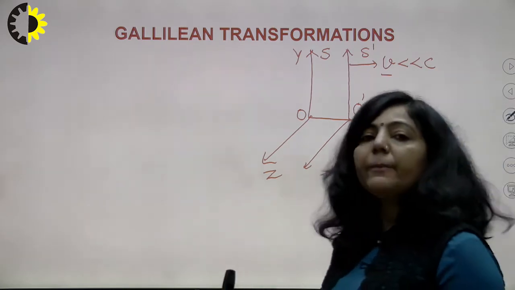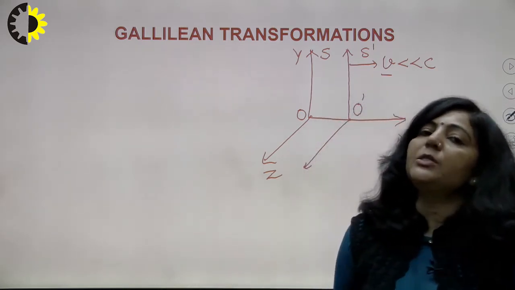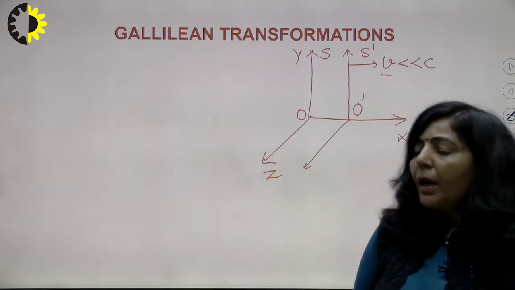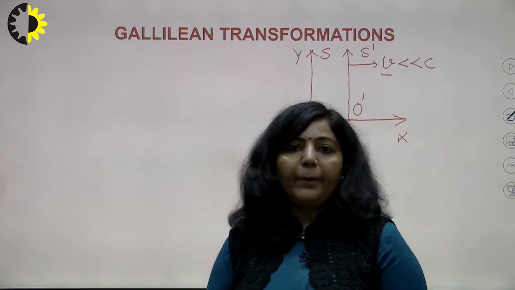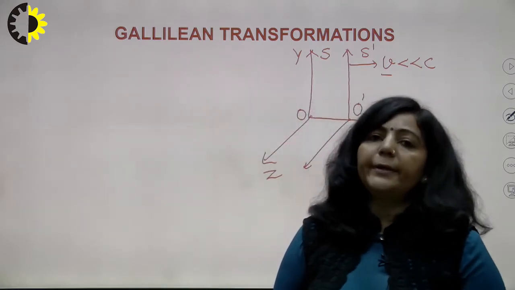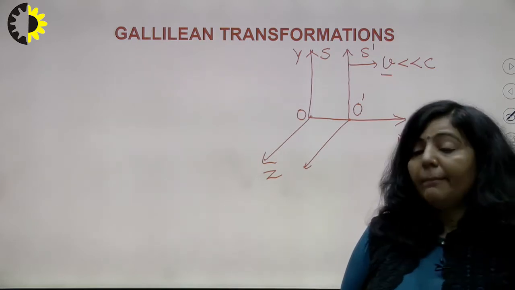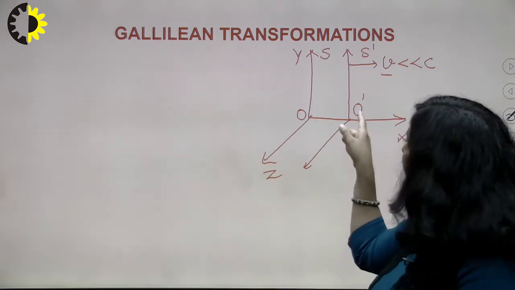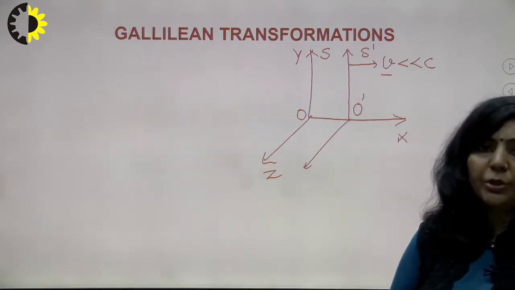Now two observers are there, one sitting in the S frame and the other sitting in frame S dash. Now a particular event is happening, and that particular event is recorded by both the observers, that means the event is recorded by O as well as the second observer O dash.